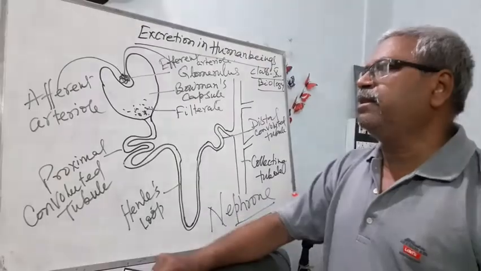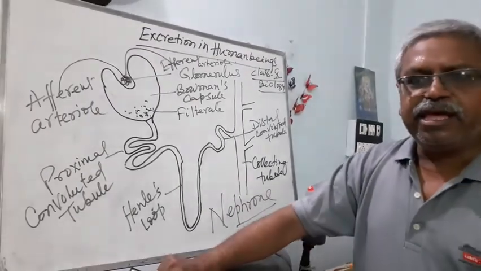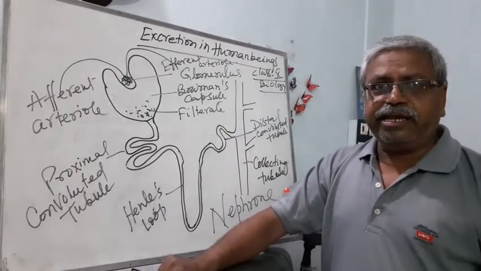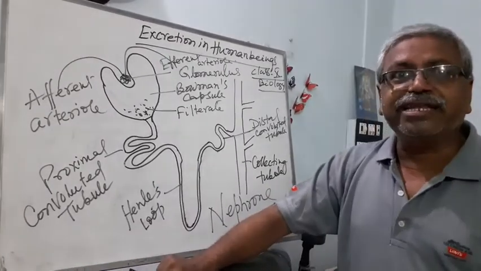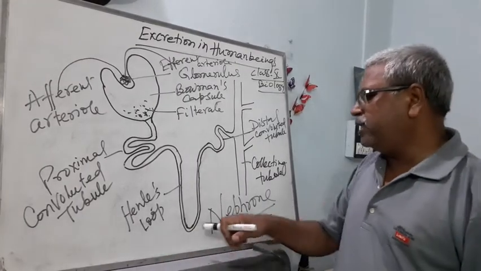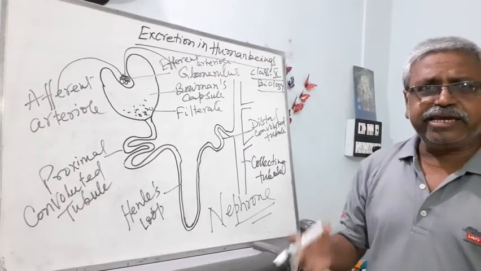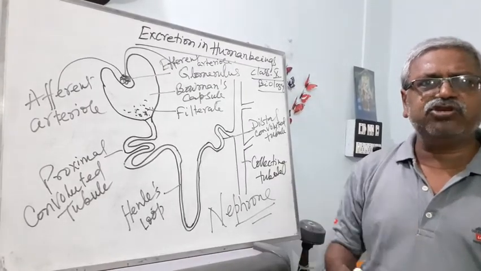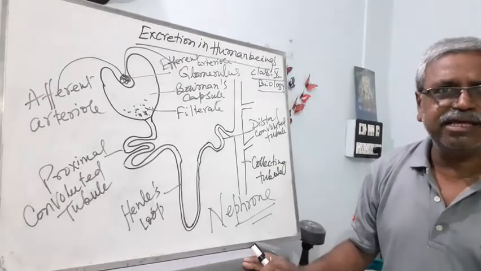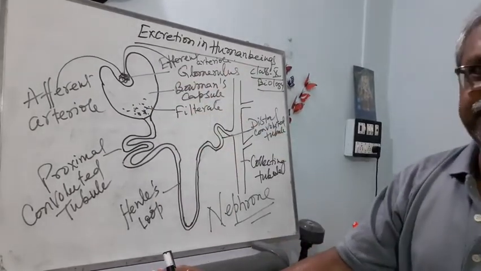Kidney is the main excretory organ. Kidney actually is an aggregation of units known as nephrons. A kidney is formed of millions of nephrons. And here is the structure of one nephron.